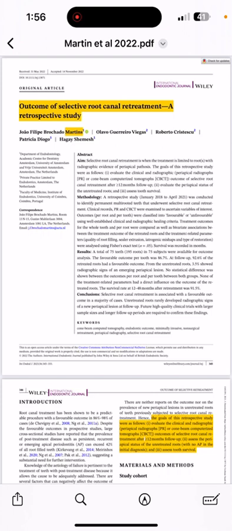Moving to materials and methods: all non-surgical root canal retreatments of multi-rooted teeth performed within 4 years. The clinical and radiographic record of each patient was reviewed, and eligibility for the study was assessed based on inclusion and exclusion criteria. The inclusion criteria were as follows: multi-rooted teeth, clinical diagnosis of symptomatic apical periodontitis, and previously endodontically treated tooth based on radiographic examination.